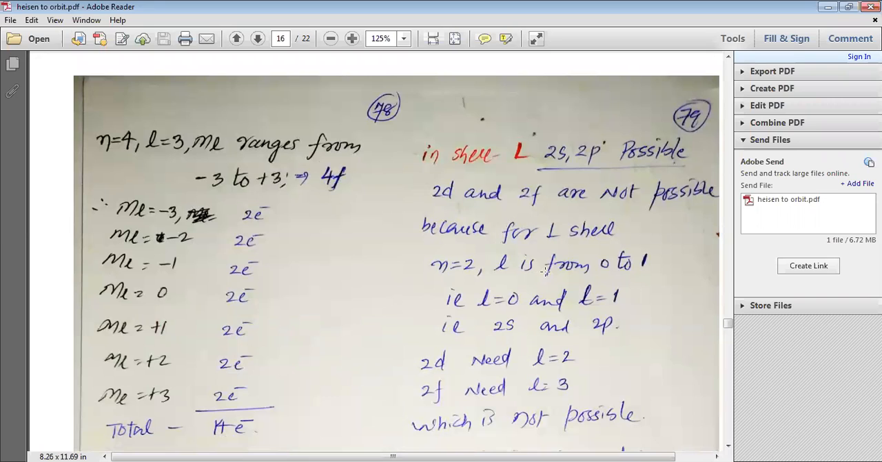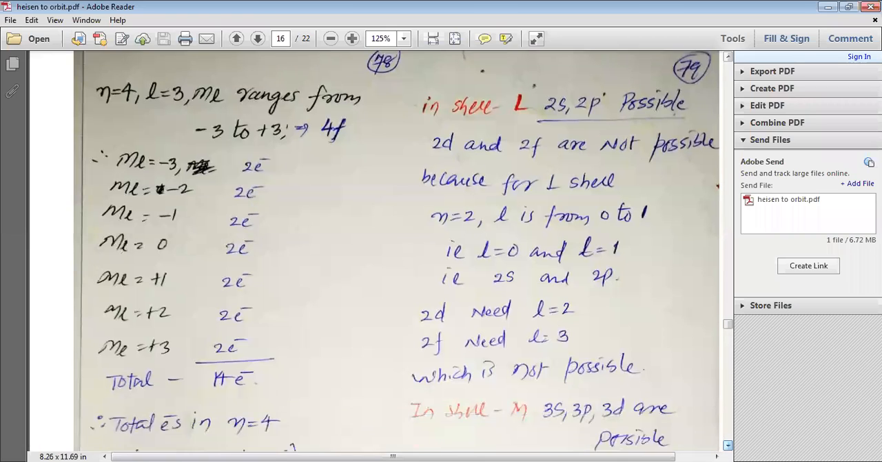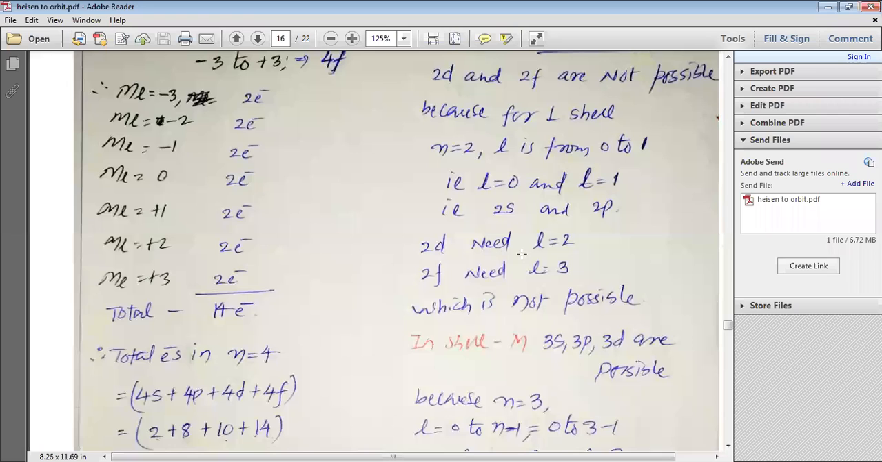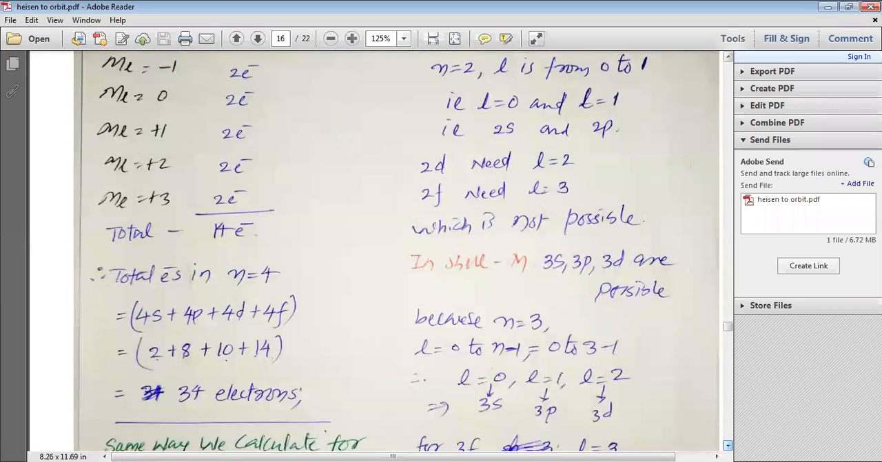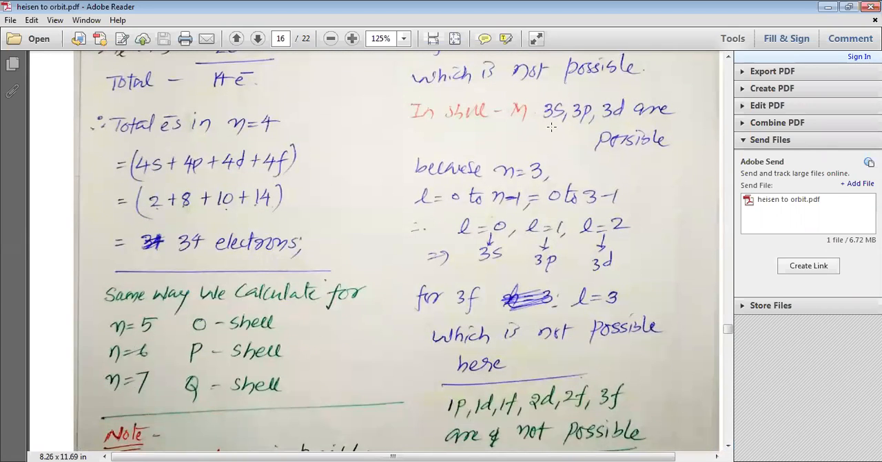2f are not possible, because for L shell, n is equal to 2, so L ranges from 0 to 1. So when L is equal to 0, we have 2s orbital, and when L is equal to 1, we have 2p orbital. But for 2d orbital, we need L is equal to 2, and for 2f orbital, we need L is equal to 3. So my dear students, which is not possible, and that is why we do not have 2d and 2f orbital.